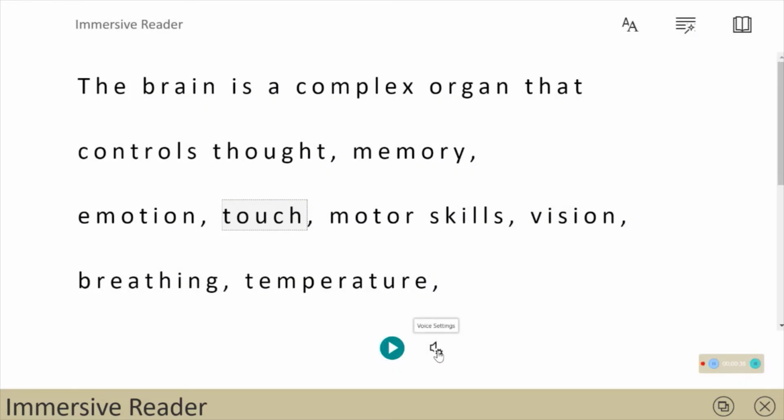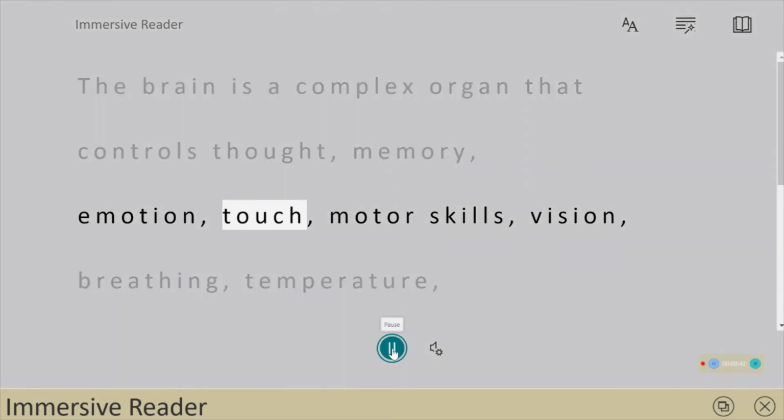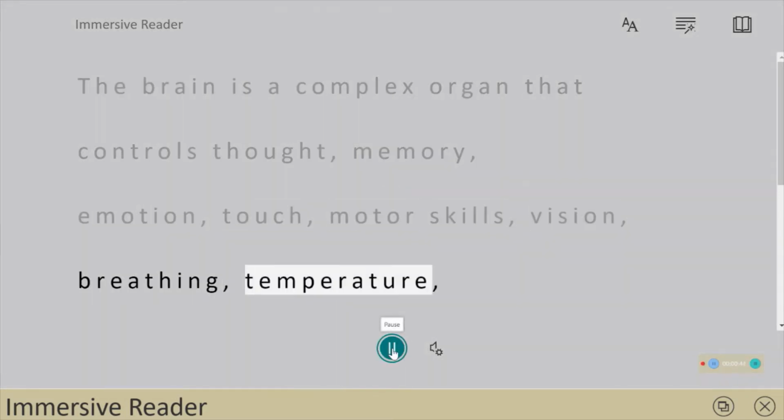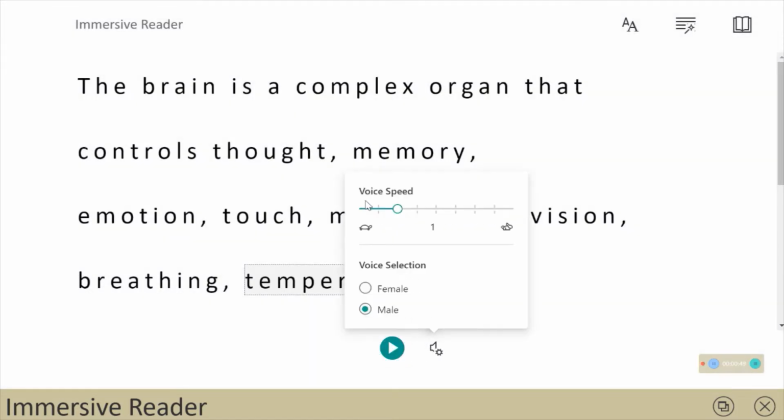I can also change the voice selection to male. Touch, motor skills, vision, breathing, temperature. I also have an opportunity to change the voice speed. For instance, if I want it to be slow,